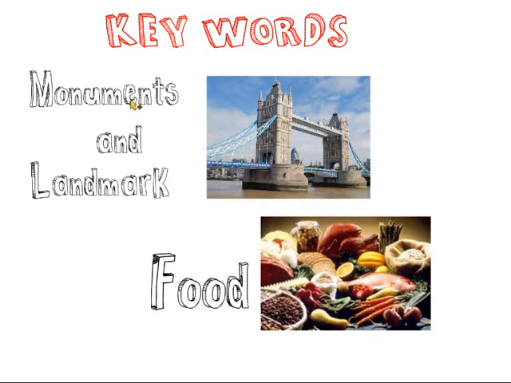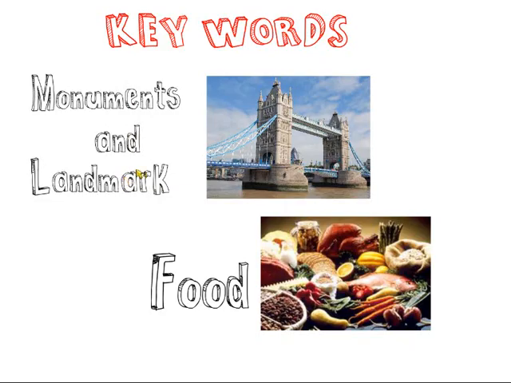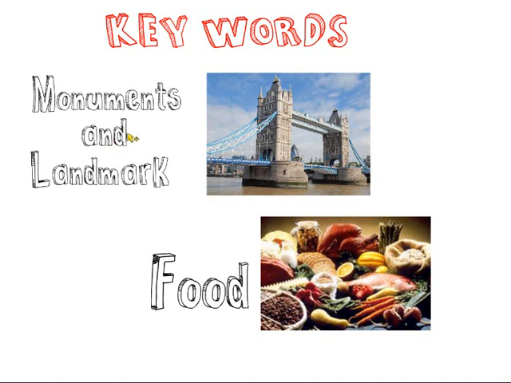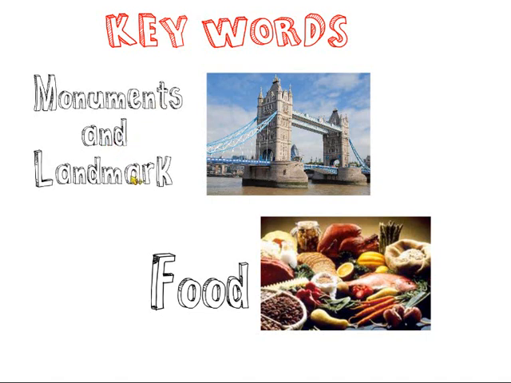And then we have monuments or landmarks. For example, very important landmarks of London are these two. Well, this new building behind, and this one is the Tower Bridge. The Tower Bridge and the Gherkin behind, yeah. It means monuments and landmarks. It could be buildings, it could be places, nice places, landscapes, mountains, yeah, of a country or a city.